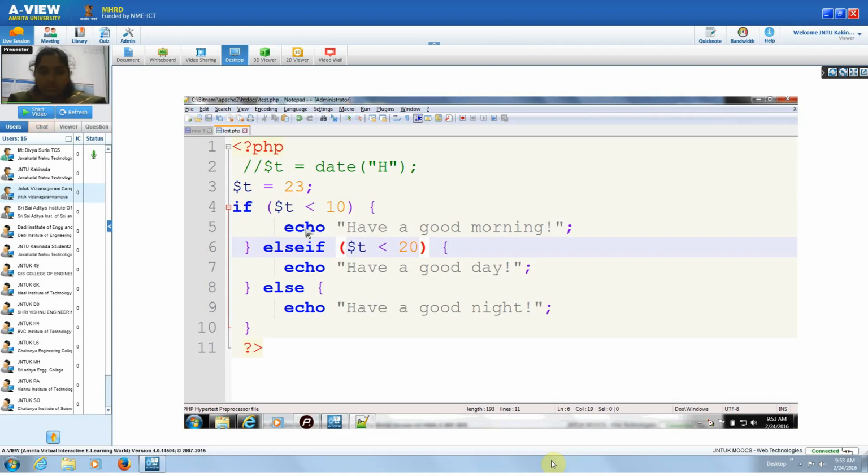So if $t is less than 10, but the variable is declared as 23, it will not execute these statements. Then it will go to the else if condition. $t is less than 20, but 23 is still greater than 20, so this statement will also not be executed. Then it will go to else. Now this statement will be executed, and have a good night will be displayed as the output.